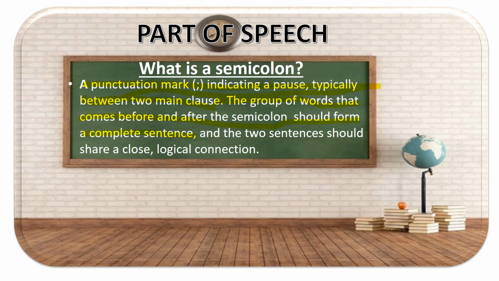Means before a semicolon, the words that are given should make a sentence. The words after the semicolon should make a sentence. And the two sentences should share a close logical connection. It's not that two different ideas are expressed. Both the ideas before and after the semicolon should be connected between themselves.